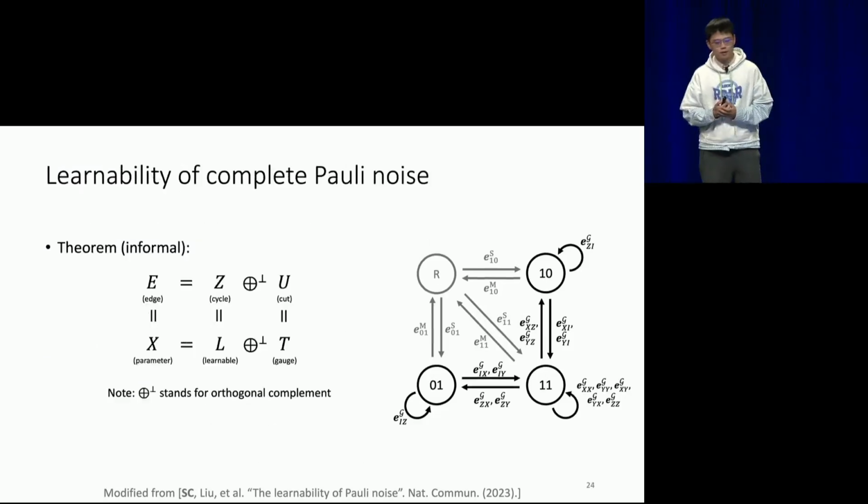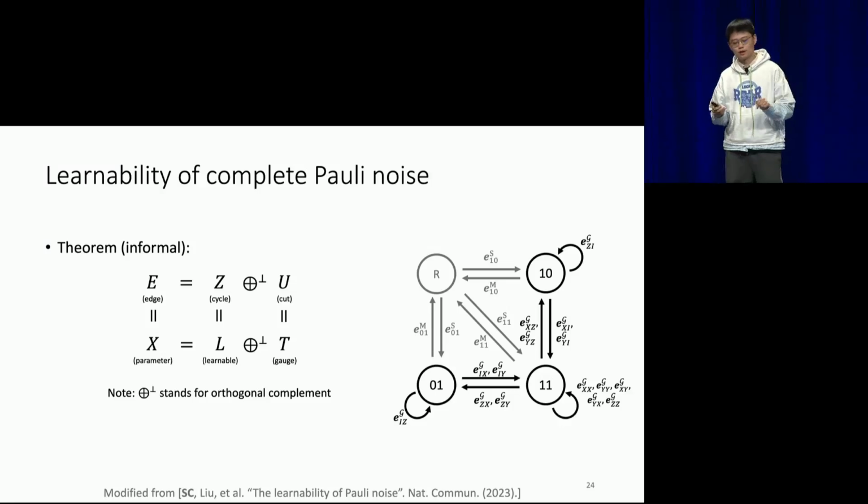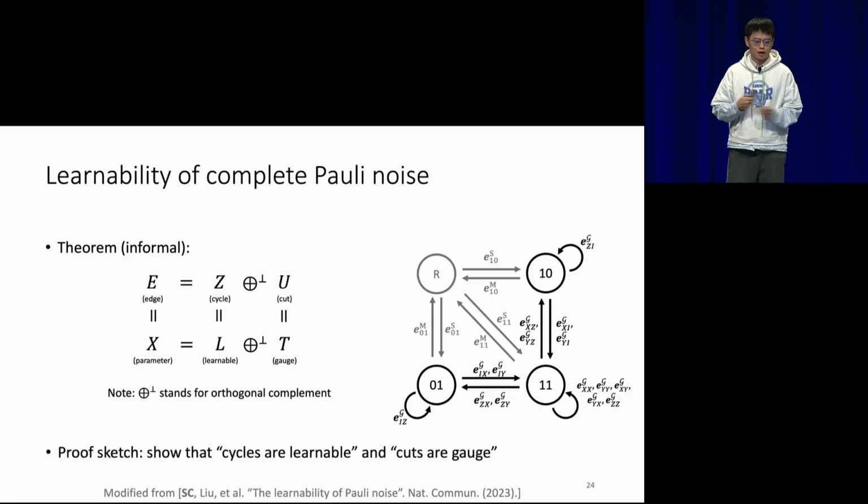Okay, so our main theorem, modified from the previous paper, says that there's a nice characterization of the learnable and gauge space just using the linear spaces on the graph. Specifically, all the learnable functions correspond to cycles on this graph, and all the gauges correspond to cuts on this graph. How do we prove that?